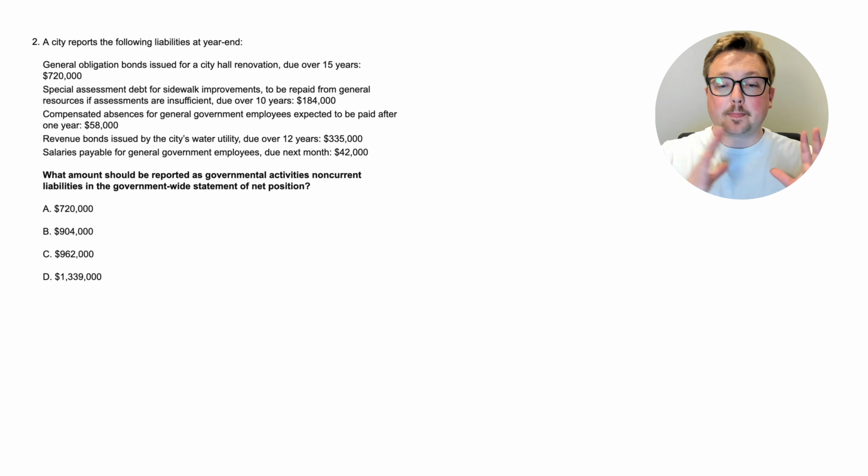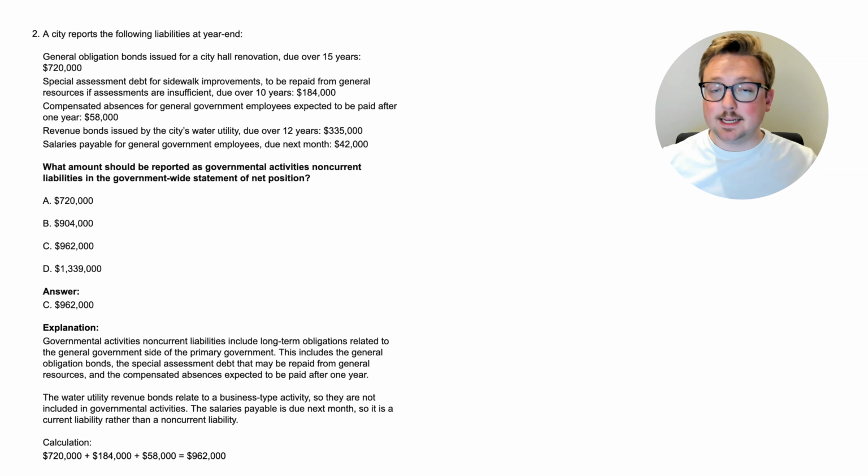So out of all that, what is going to be non-current liabilities, but not only non-current liabilities, they are going to be governmental activities. So think through this. I think that just based off of knowing the names like governmental activities or general activities and business type activities, and we're looking at non-current liabilities, I think that just with those basic words, you can probably think your way through this. And if you don't want to try, that's fine. This is only the second question, but if you want to try, definitely pause the video, think through this, give it a try, and when you're ready, come back, we'll look at the answer together. All right, here we are. The answer is C, $1,000.